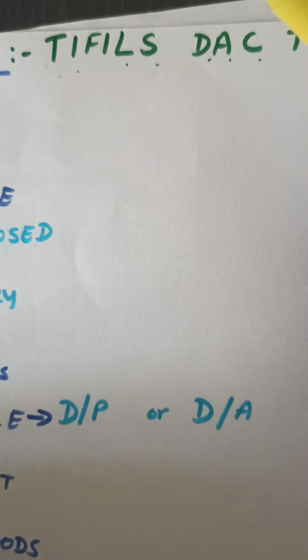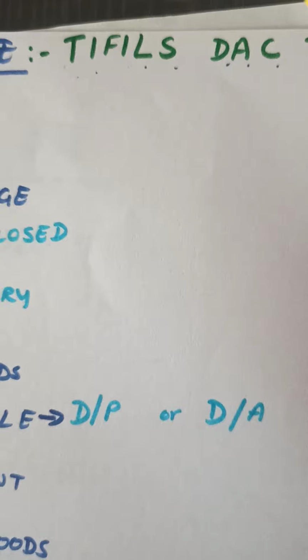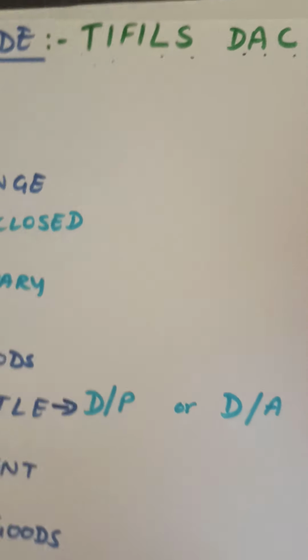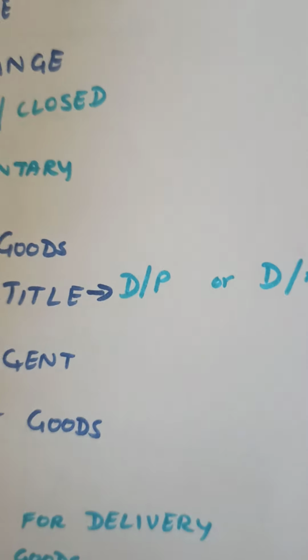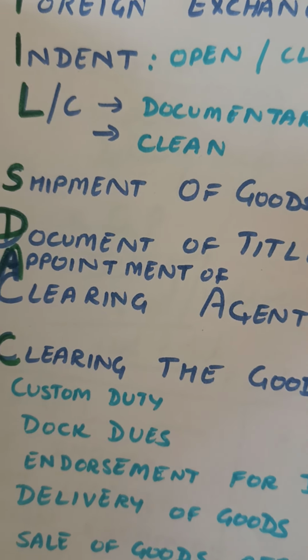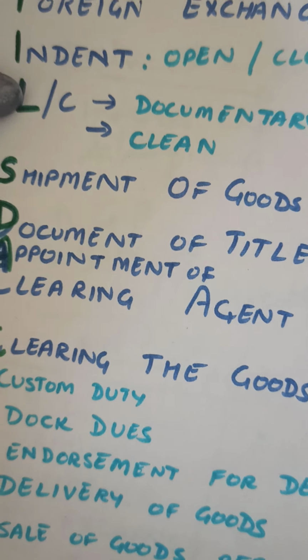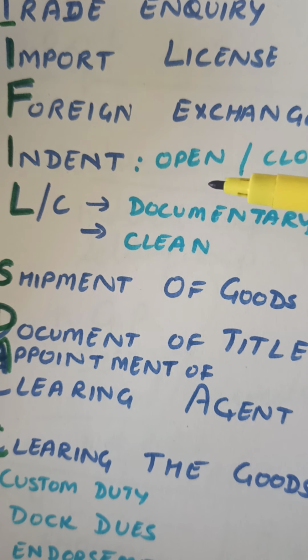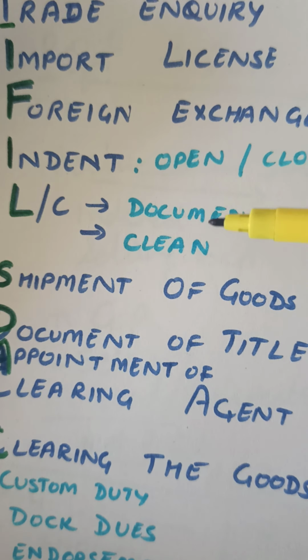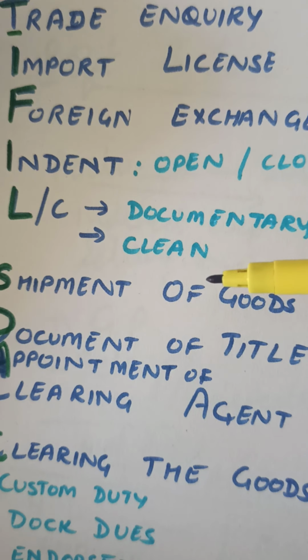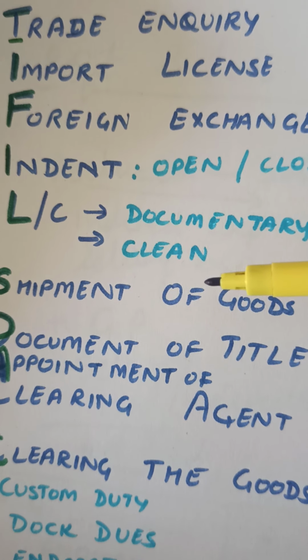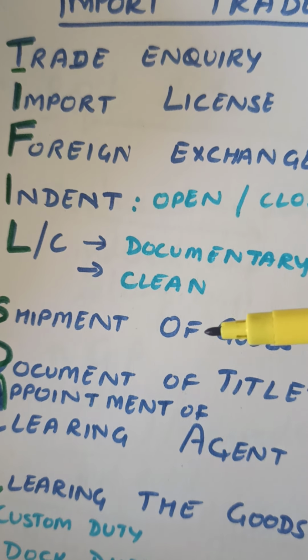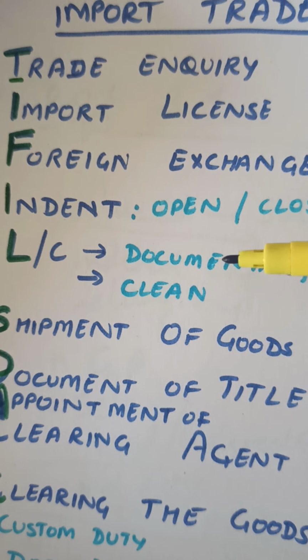Children, you may be asked to write the import trade process, it is an 8-mark question. It can come for 8 marks, or any one step can be asked to be explained for 2 marks or 3 marks, depending. So you will have to explain that in detail. That means nothing can be skipped. Everything has to be learnt in the same manner, in the same order and in the same detail.